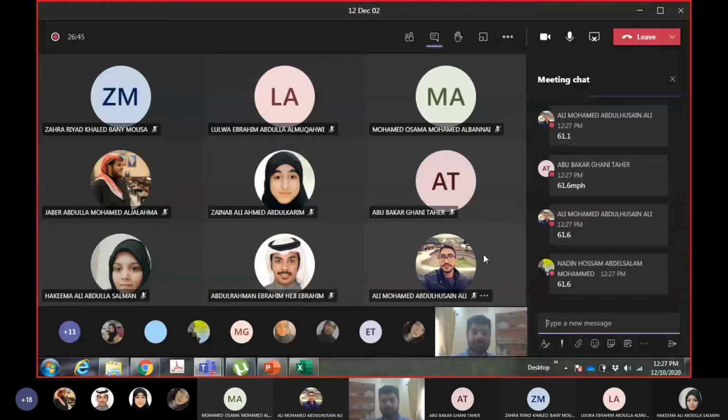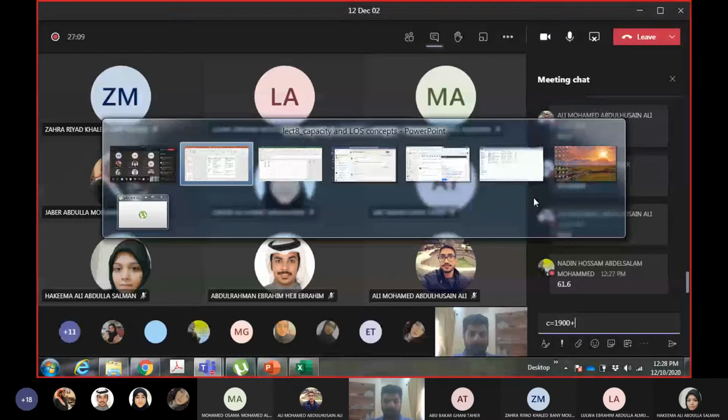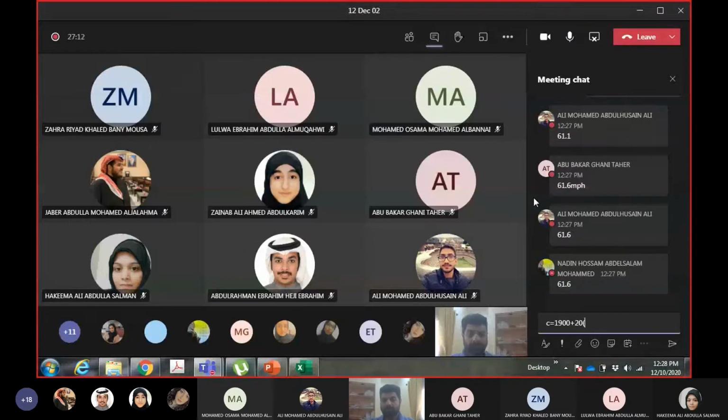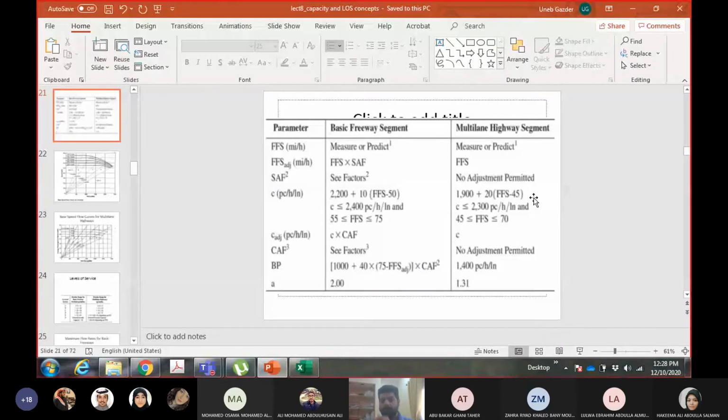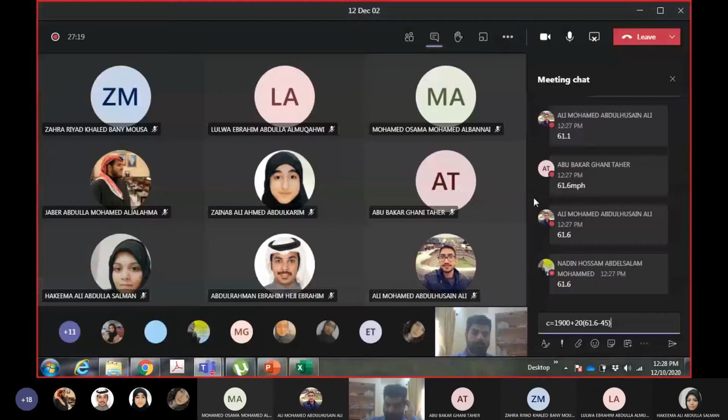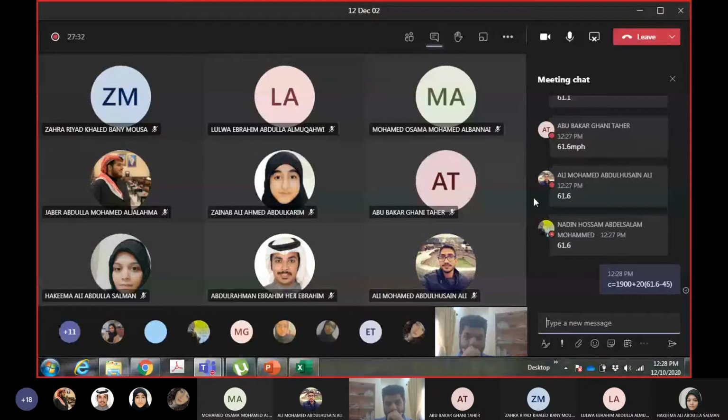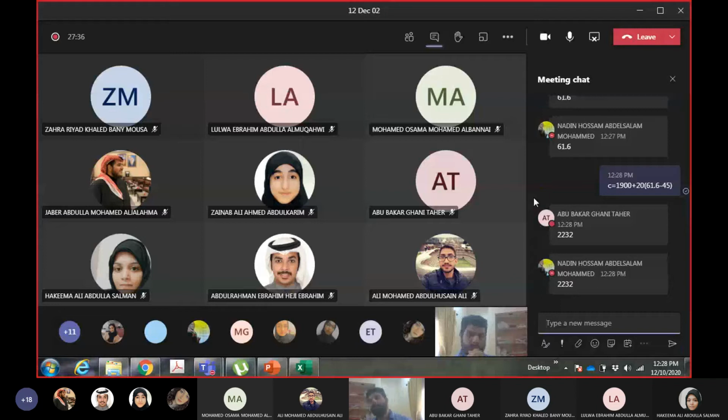So capacity equals 1900 plus 20 times 61.6 minus 45. How much is this? It is 2232 passenger cars per hour per lane.